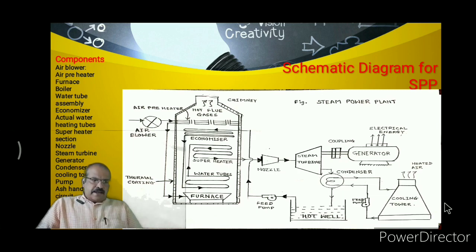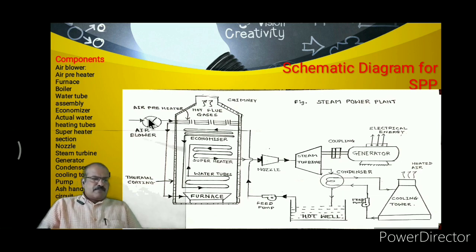So whatever may be the exhausted heat of a steam turbine, that exhausted heat is passed to the condenser unit, and with the help of the condenser and cooling tower, that steam is converted into water, and again that water is reused for generation of steam in the boiler.